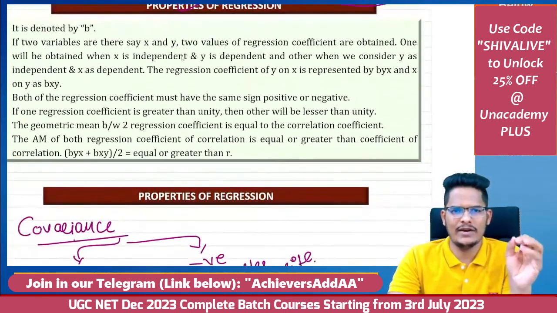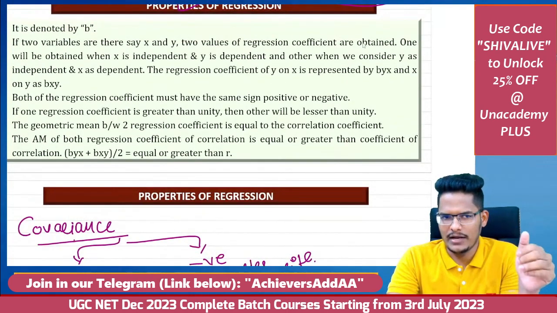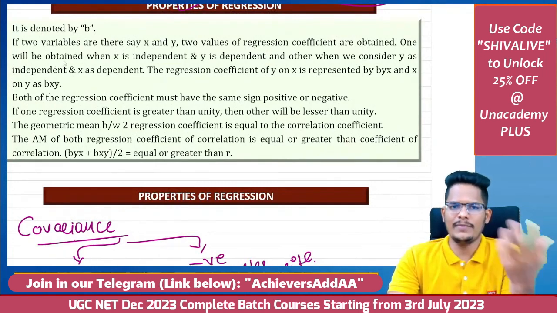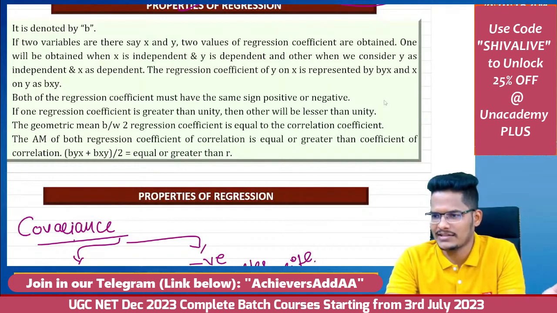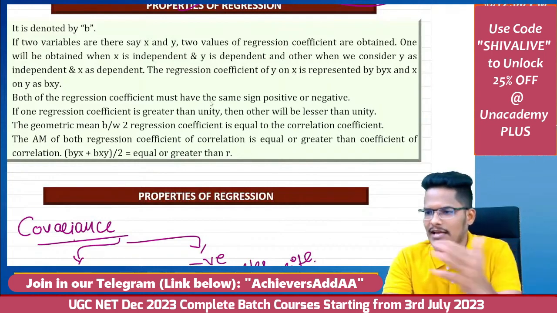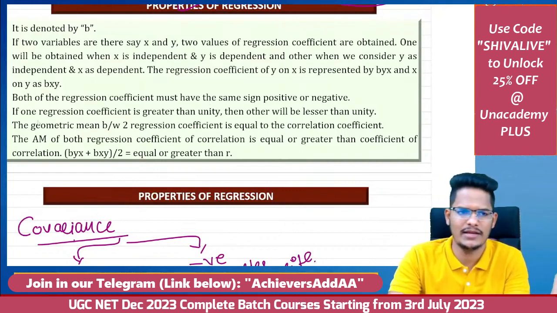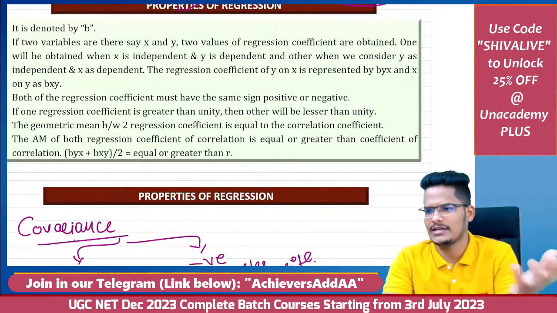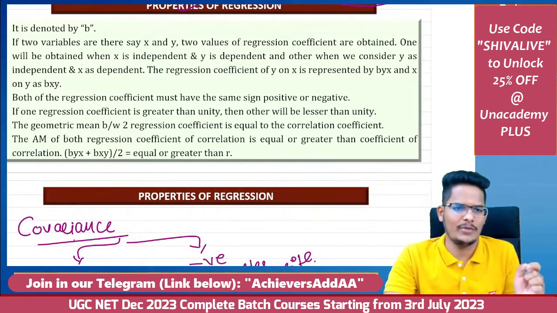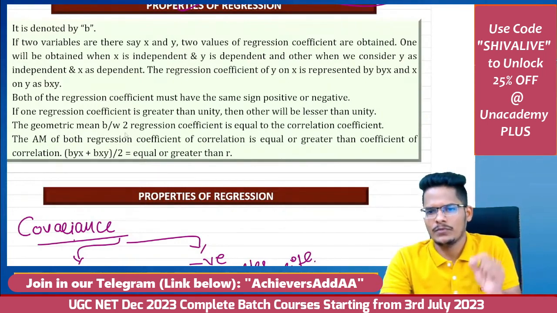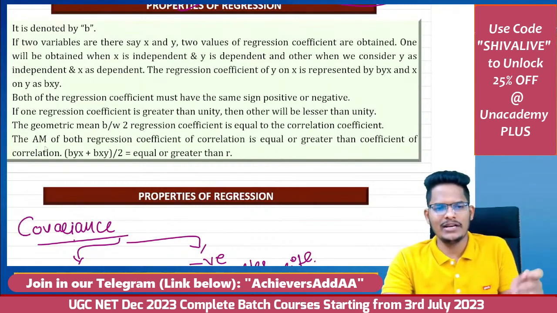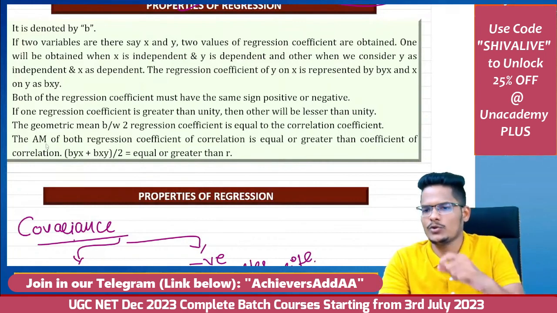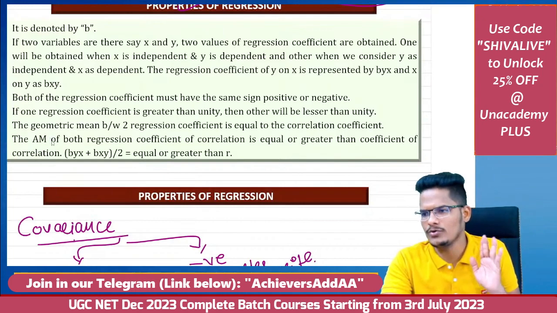If x and y are the two variables, two values of regression coefficients are obtained, and one will be independent, one will be dependent. We usually consider y as independent and x as dependent. So the regression coefficient is denoted by byx and bxy. Both regression coefficients must have the same sign, either both positive or both negative. If one regression coefficient is greater than unity, the other will be less than unity. The geometric mean of the two regression coefficients is equal to the correlation coefficient, that is the square root of bxy into byx. And the arithmetic mean of both regression coefficients is greater than or equal to, but must not be less than, the correlation coefficient.